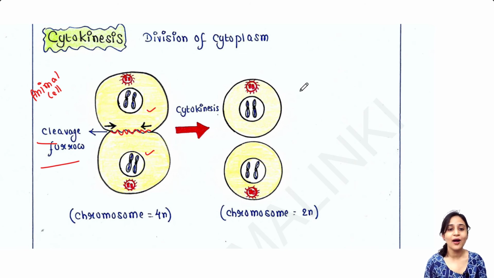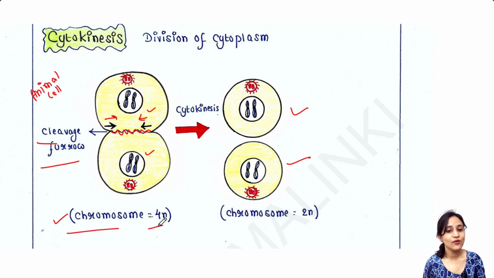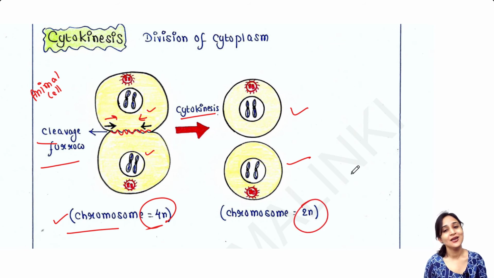This cleavage furrow will come deeper in this direction, and then it will split the cell and two cells occur like that. At that point the chromosome was in the 4n condition. Now cytokinesis occurs and each cell contains 2n chromosomes. This is a very simple thing that happens in animal cell.